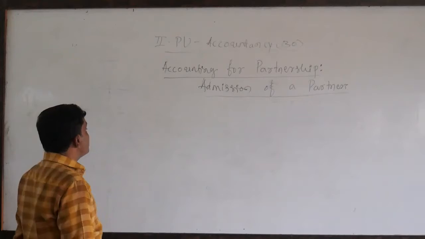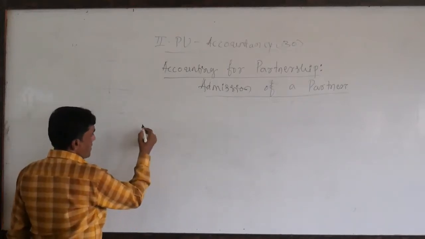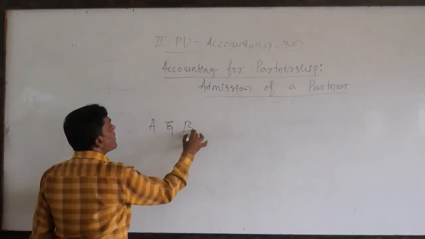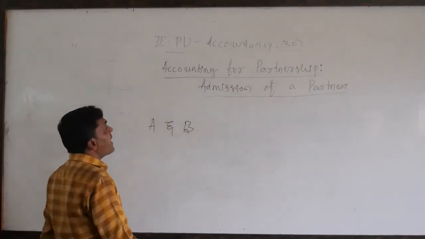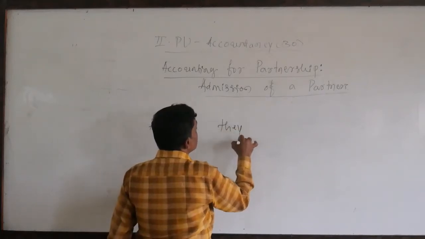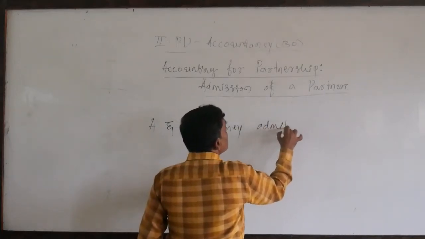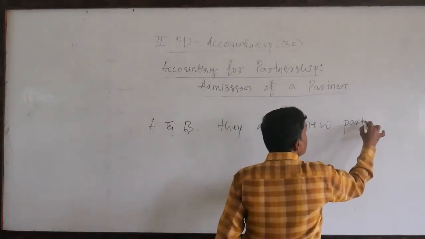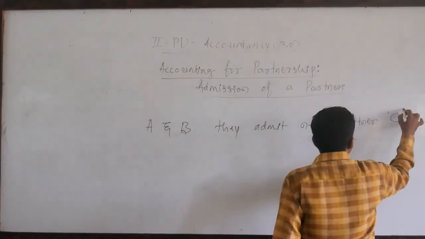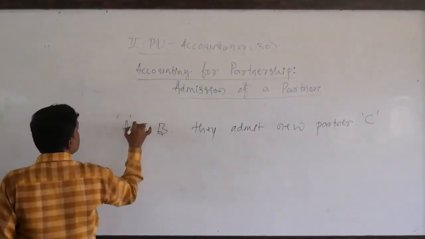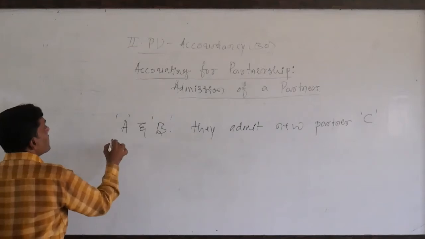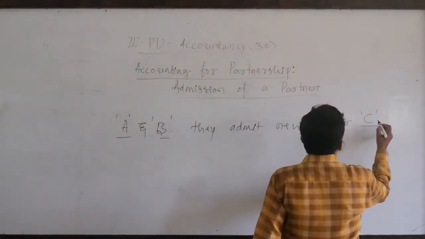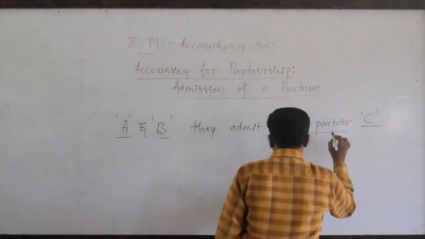Admission of a partner means, dear students, say for example there are two partners, namely A and B. So they admit a new partner C. These two partners are older partners, or you can say existing partners. This incoming partner C is called a new partner, dear students.